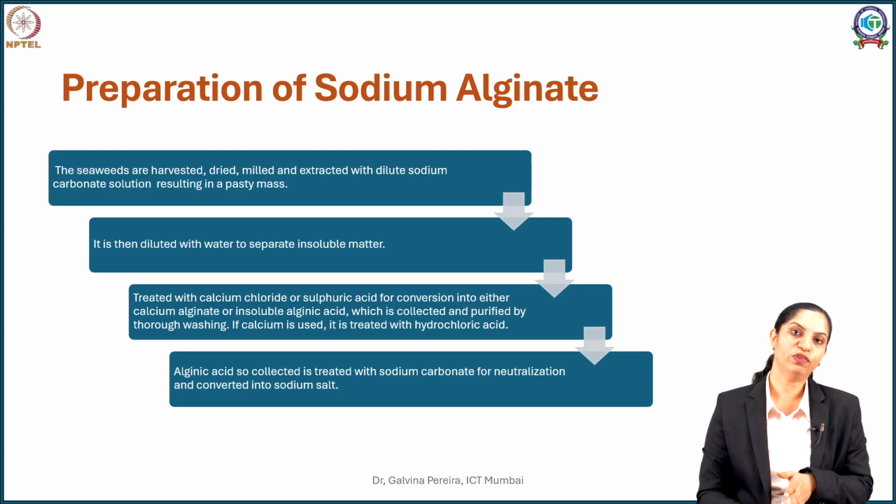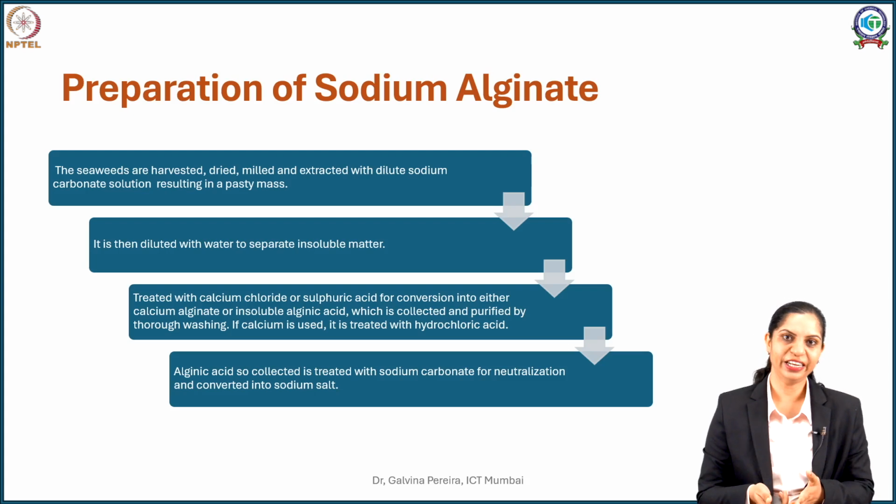So, you can treat it first with calcium chloride or any calcium salt to create calcium alginate, and then subsequently regenerate the alginic acid in the presence of a strong acid such as hydrochloric acid.